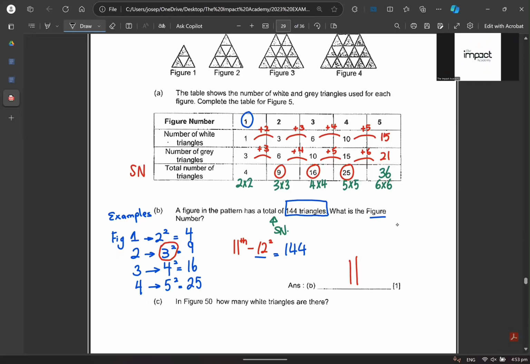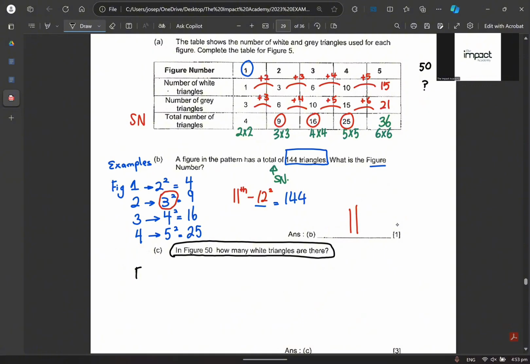Now, in figure 50, how many white triangles are there? So where is this that they are referring to? Figure 50. Can you all see that? How many white triangles they are asking you for this question mark? Can I understand? Can I find the total first? Can we find in figure number 50, what is the total? You all know, right? Somebody, yeah, you tell me. What is the total for figure number 50? Don't worry, just pen it down first. It's okay. I'm not rushing you for the answer. You write down whatever you need to write first in order for you to get to the answer.